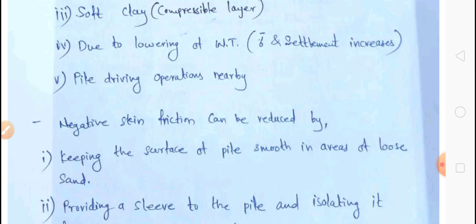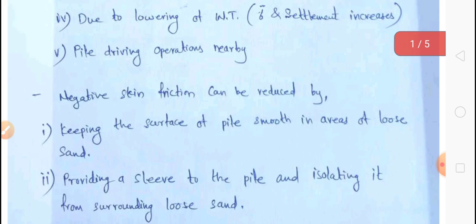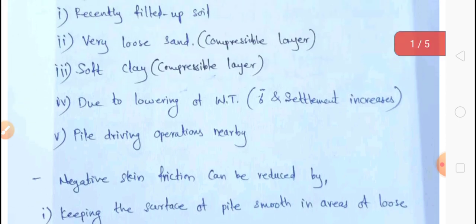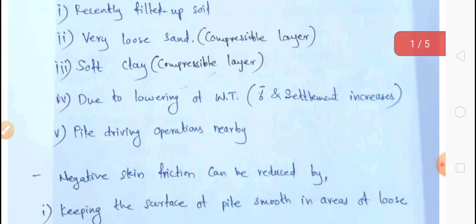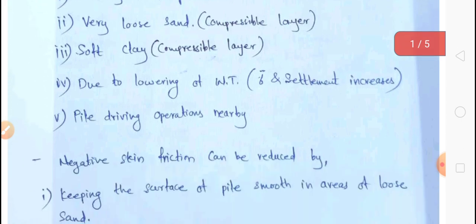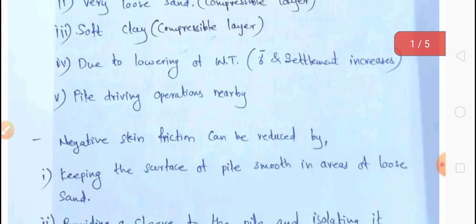Now due to vibrations, there is a disturbance to the soil, and this disturbance will cause looseness of the soil. So whatever settled soil is there, due to vibrations it will become a loose soil. So that is the main cause. So these are the 5 reasons or cases where negative skin friction may occur.